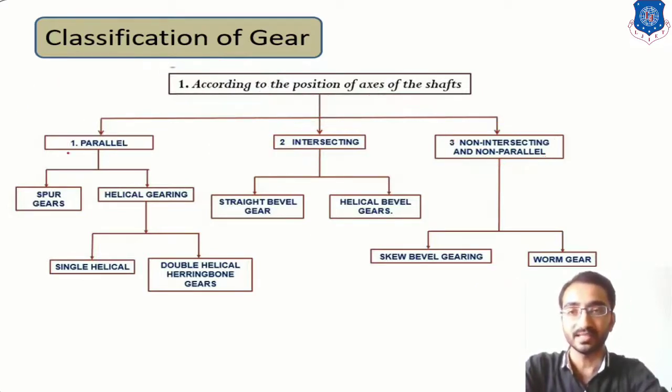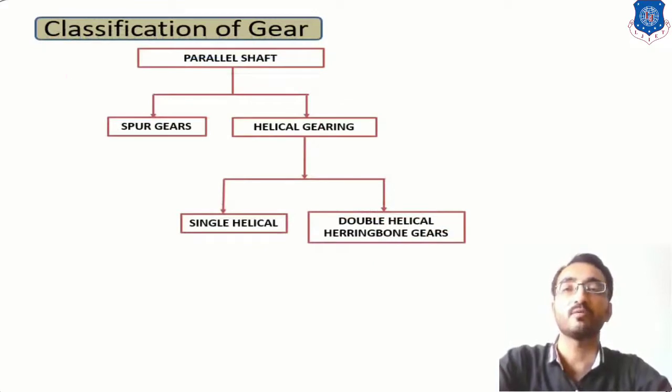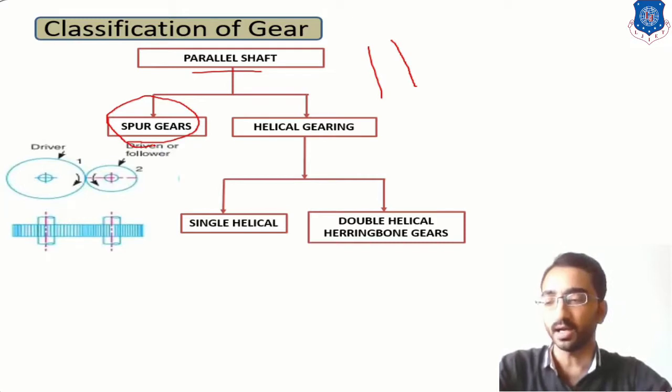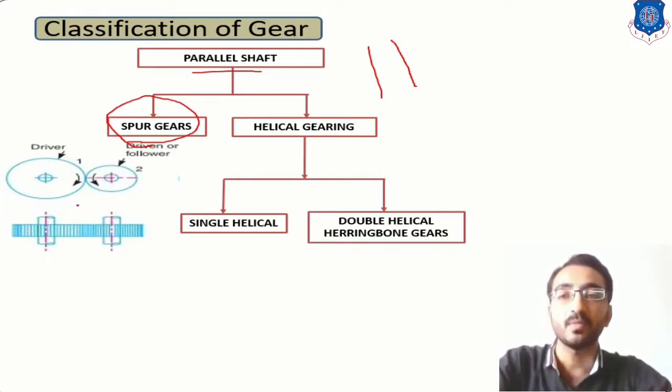So first one, that is according to the position of shafts, where the shafts are parallel to each other. Okay, so when the axes of shafts are parallel to each other, in that case the first type of gear is known as a spur gear, and it is widely used in industrial applications. Okay, and you have referred to this diagram a number of times, that in a simple wheel, if we are providing teeth on its periphery, then it is termed as a spur gear. But here the main fundamental is that these teeth are parallel to the axis of shaft.